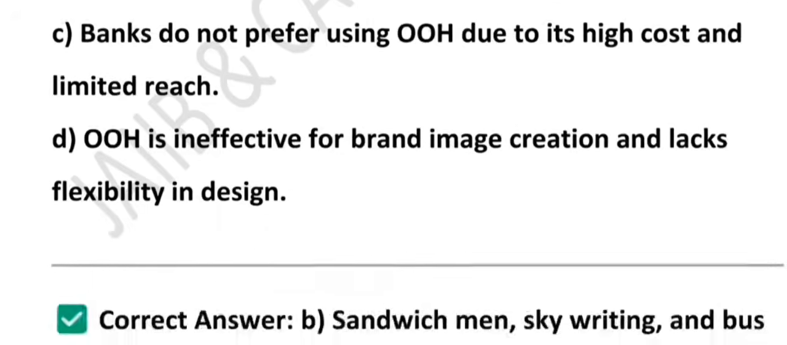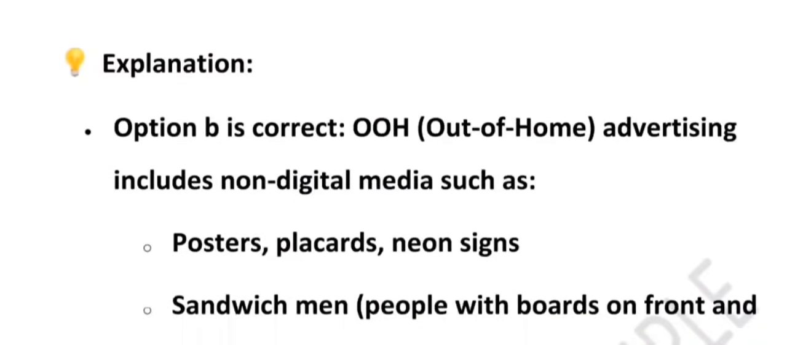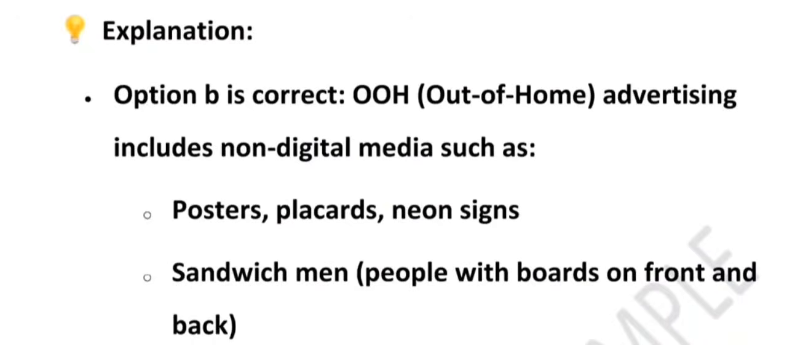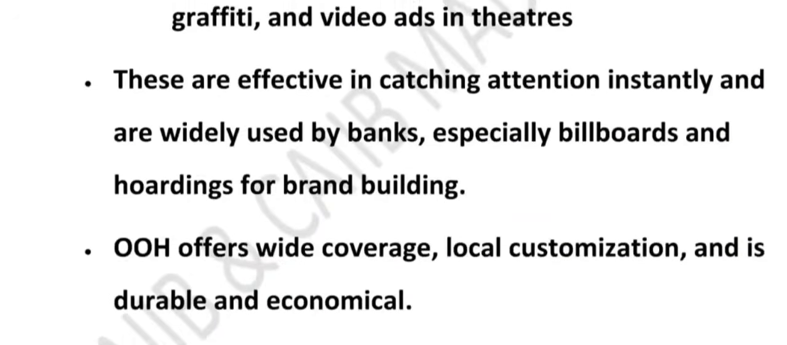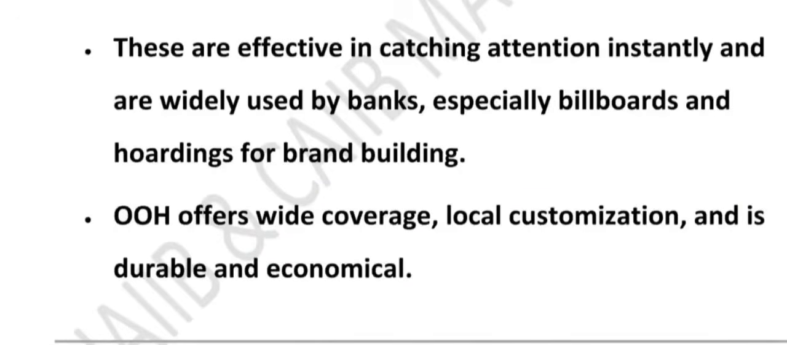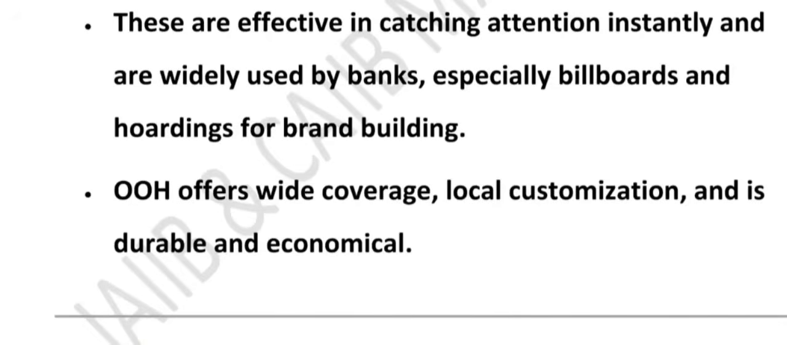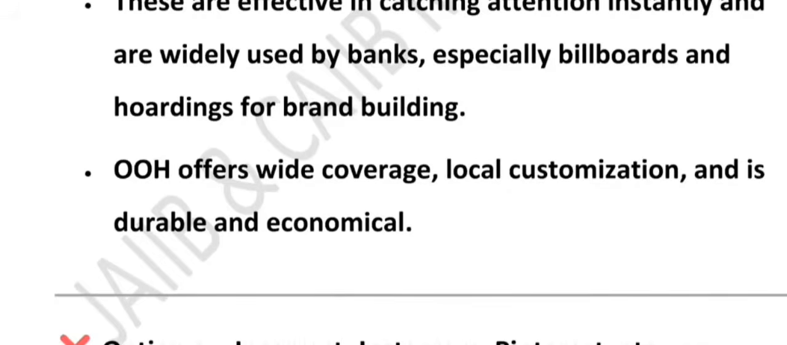So let's revise quickly. I told you OOH means any ad outside your home like billboard, bus shelter, neon sign, poster. Banks use OOH widely for brand building and awareness. Why is option A incorrect? Because digital media is not OOH. Why is option C incorrect? Because banks do prefer OOH. It has wide reach and is economical. Why is option D incorrect? Because OOH is very effective and flexible in design. Just remember, OOH means ads you see on the move outside your home. And that is how you can easily understand OOH advertising and why banks use it.